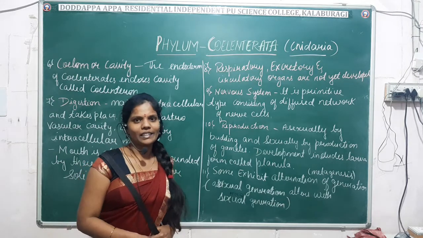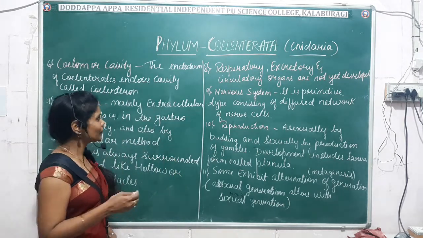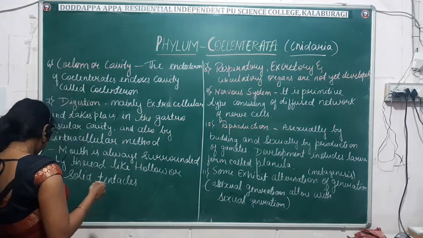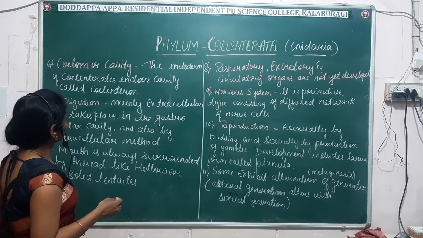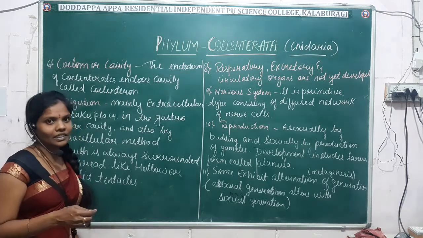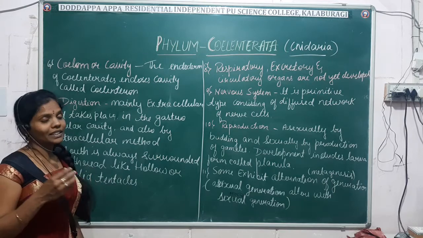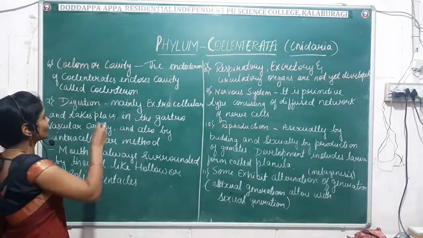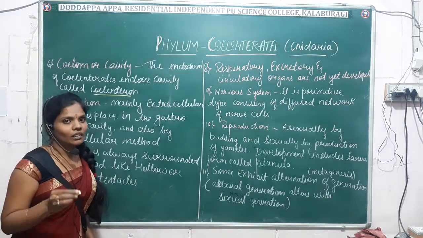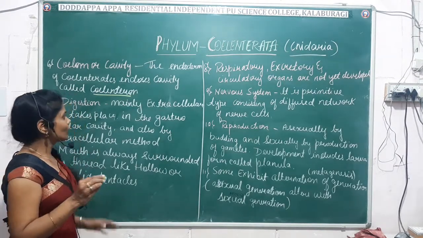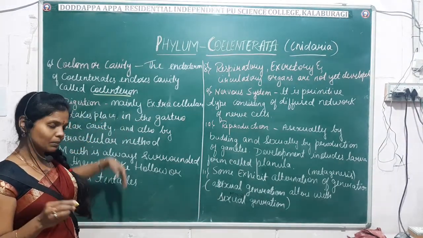Next we'll see the remaining characters of phylum Coelenterata. Next comes the coelom. In coelenterates, the endoderm encloses a cavity which is known as the coelenteron. What is its function? We'll see in the next part.